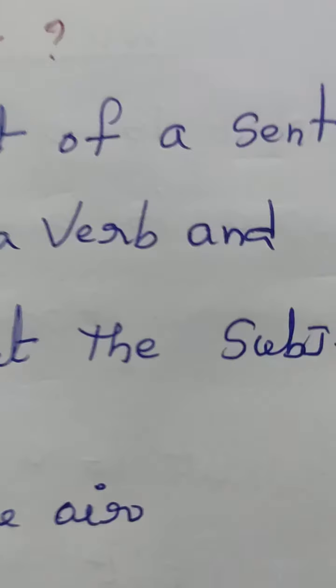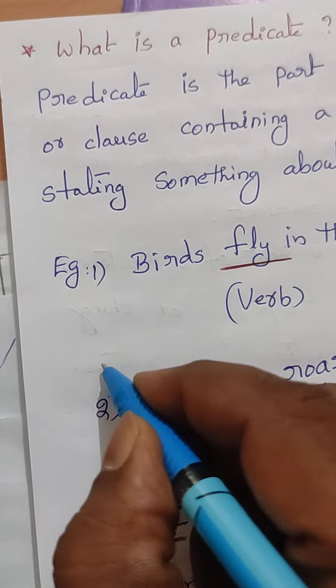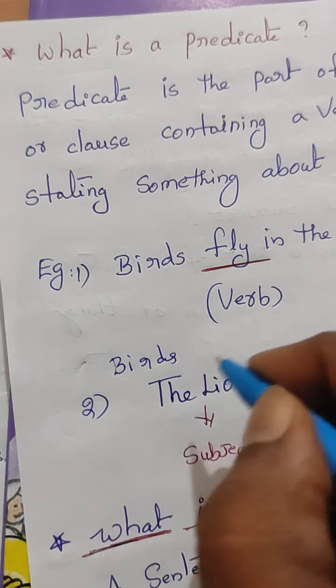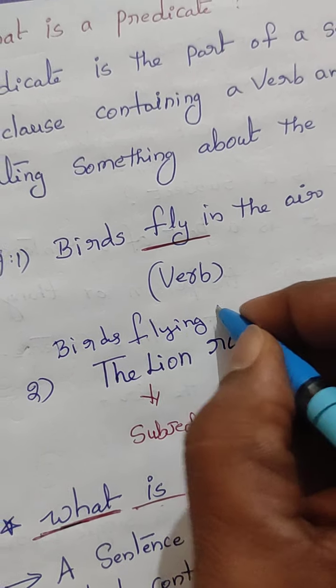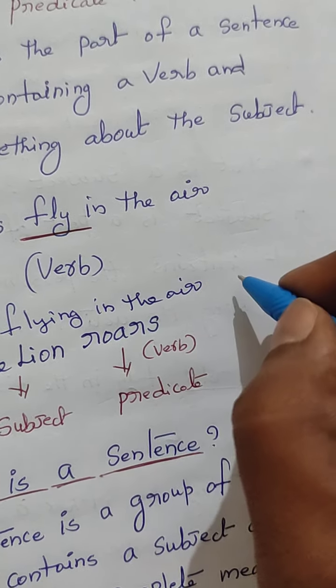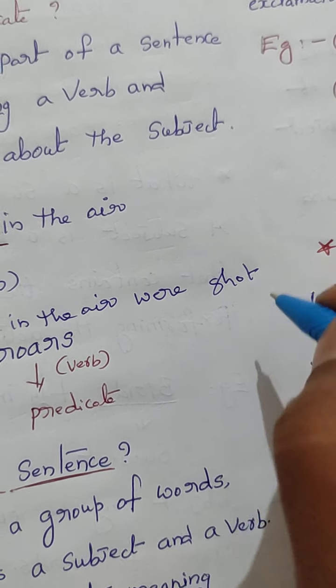I will write it. Just listen. The second part, see here: birds flying in the air were shot dead.